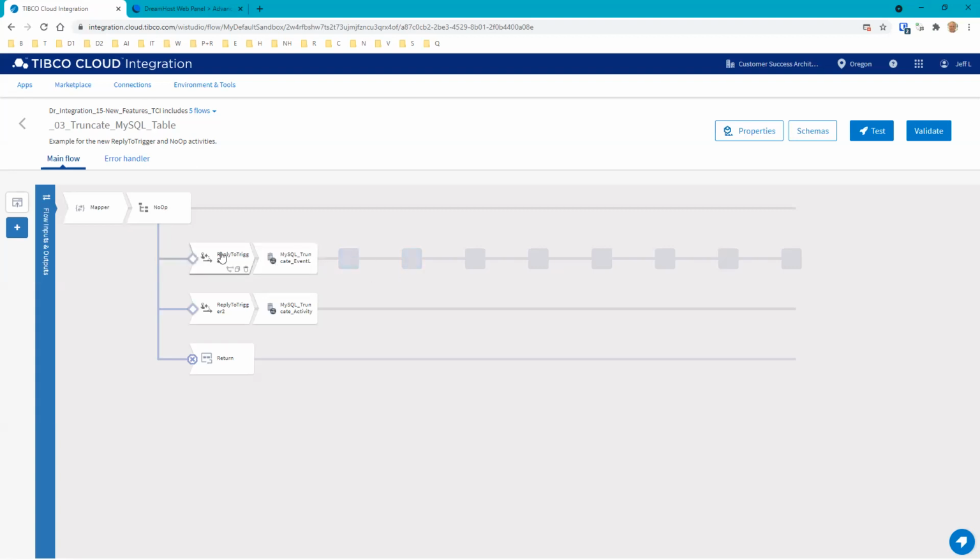Now what you can do is you can return, and then the flow will still continue to process. And what is this for? Quite simply, asynchronous processing, right? So previously you used to have some type of return function. Now we have asynchronous processing with this ReplyToTrigger.